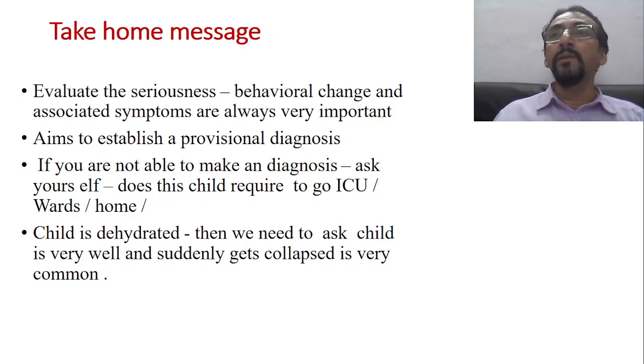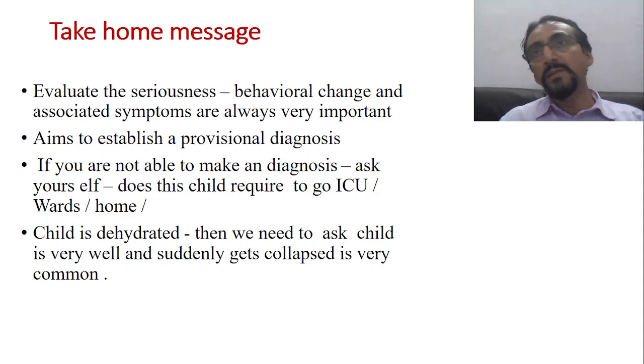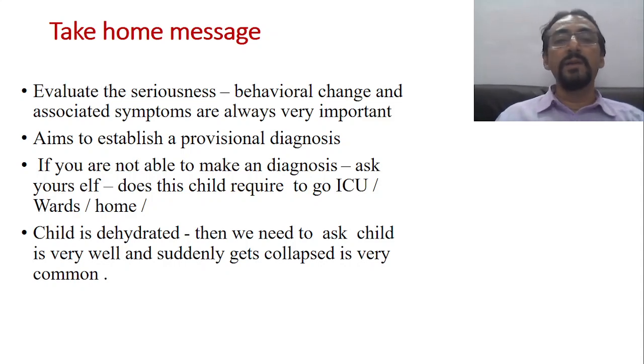So the anatomy of the vomiting is in the esophagus itself. Suppose the milk is curdled, then the anatomy of the vomiting is in the stomach. If the vomitus is mixed with bile, then the anatomy is definitely somewhere around the second part of the duodenum. Like that, you have to make a provisional diagnosis.